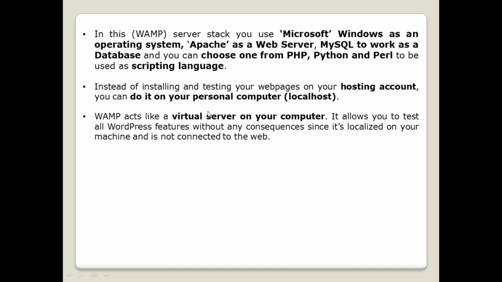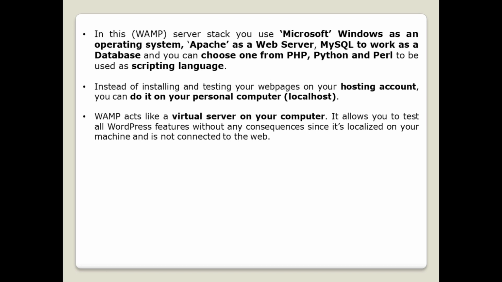Now when coming to the WAMP server stack, we use Microsoft Windows as an operating system, Apache as a web server. We will discuss what a web server is in the next videos. And MySQL to work as a database. Generally, a server must also have a database. For this reason, Apache as a web server is going to use MySQL as a database, and P in WAMP is going to refer to one of the scripting languages from PHP, Python and Perl. That is, you can use any of these three languages in this server.